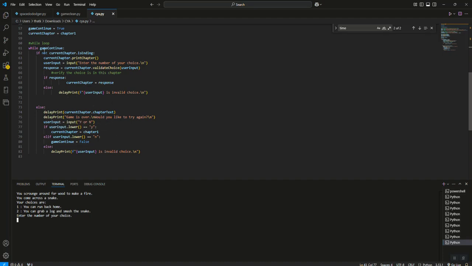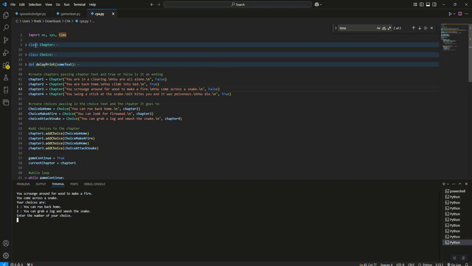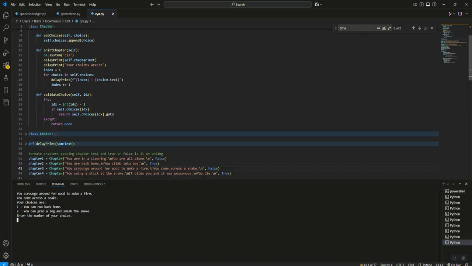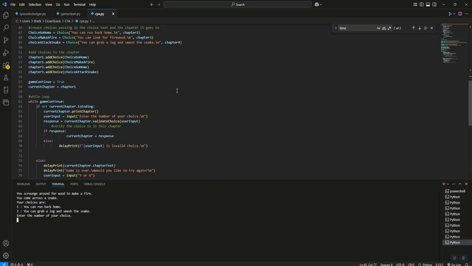Okay, so let's do: if not current chapter is ending, colon, tab over, current chapter dot print chapter parentheses. So that calls that method up here under chapter, print chapter, where it's going to pass itself whatever the current room it is, and then it's going to go through this code, it's going to clear, it's going to write the chapter text, it's going to loop through the choices and give you the choices.